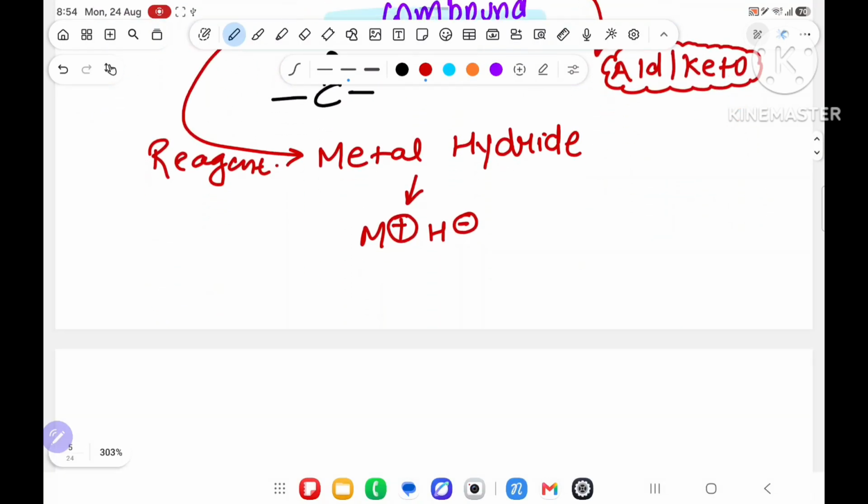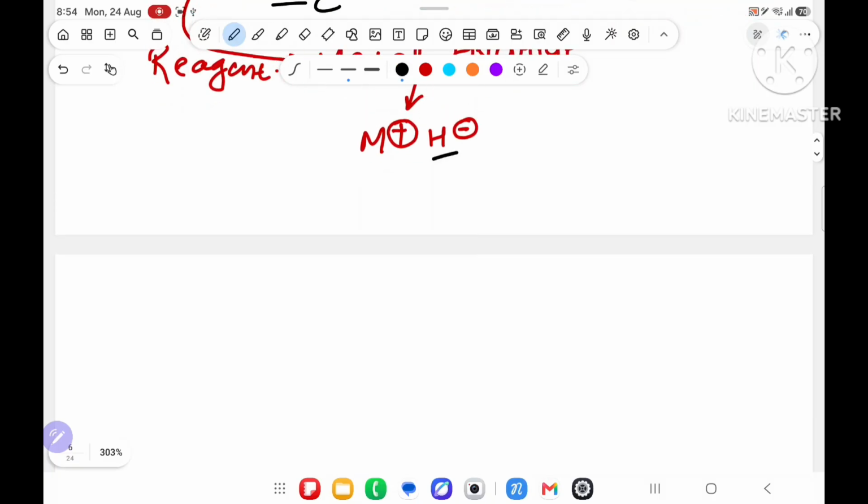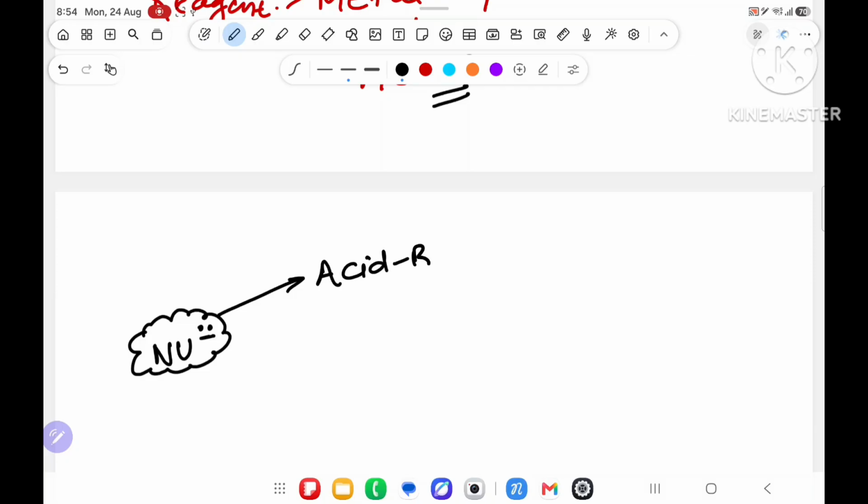Before starting this topic, you have to understand over here that we have H minus, and any minus is known as nucleophile. Any nucleophile first wants to do acid-base reaction.